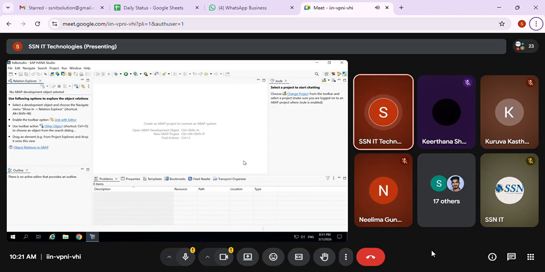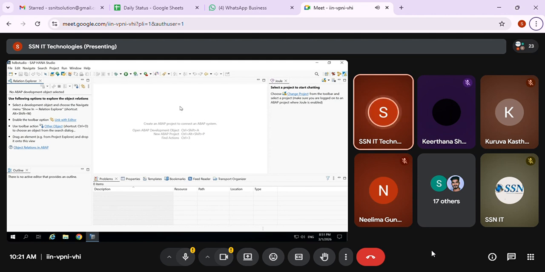You will add the same ADT plugin and then you will work. Okay, same. You can see here whether it is applicable for you or not. Here you can check ABAP. The perspective will be ABAP. You'll have a Java perspective like that they'll be adding. If the ADT tool is added, then you can see the ABAP perspective here.